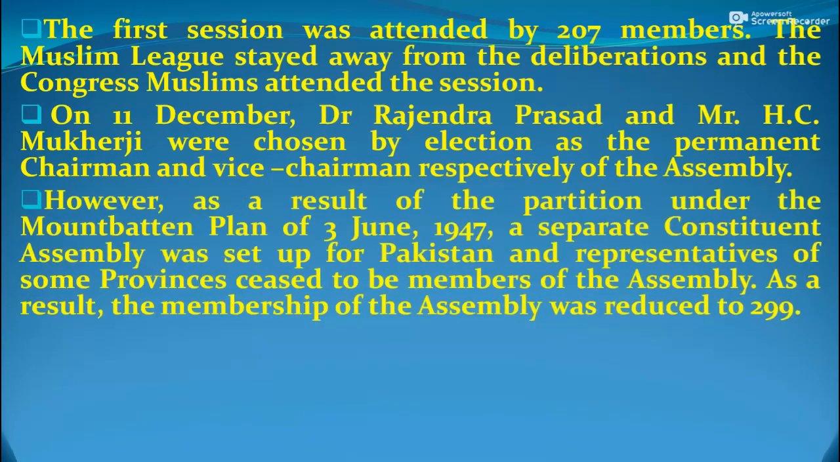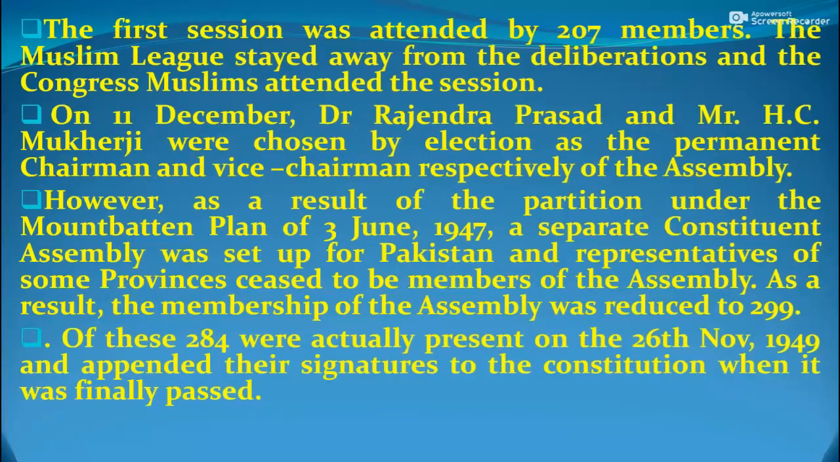However, as a result of the partition under the Mountbatten Plan of 3rd June 1947, a separate Constituent Assembly was set up for Pakistan and representatives of some provinces ceased to be members of the Assembly. As a result, the membership of the Assembly was reduced to 299. Of these, 284 were actually present on 26th November 1949 and appended their signatures to the Constitution when it was finally passed.